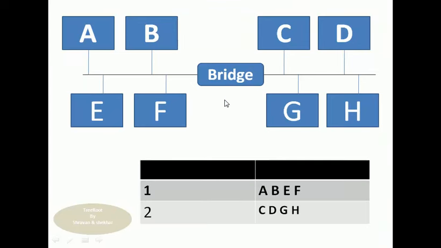Let me see how it works. The bridge will maintain a table. There are 2 LANs connected to the bridge, so it will maintain a table like this, 1 and 2. For each port, meaning each LAN cable, it keeps the data of how many systems are connected.